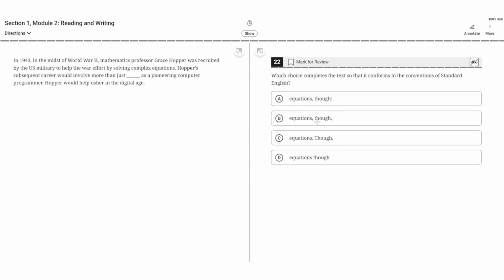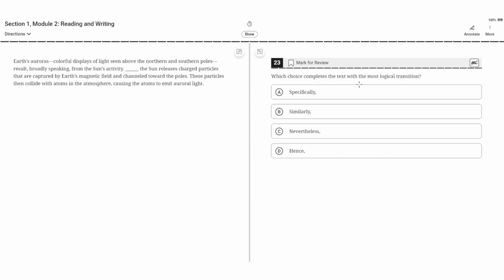B. Equations, comma, though, comma. This is incorrect because the comma after though results in a comma splice, where it attempts to connect two independent clauses, so B is incorrect. C. Equations, period, though, comma. This attempts to split the sentence into two sentences, but it illogically places though in the second part of the sentence, whereas it should be placed in the first sentence, so C is incorrect. D. Equations, though. This is incorrect because this would result in a run-on sentence, where there needs to be some sort of punctuation to separate the two independent clauses, so D is incorrect, and the correct answer is A.